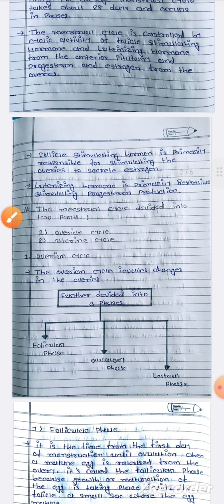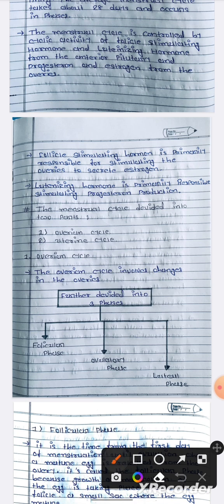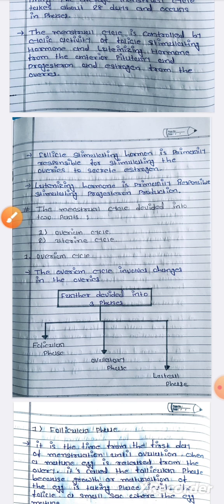Follicle stimulating hormone is primarily responsible for stimulating the ovaries to secrete estrogen. Luteinizing hormone is primarily responsible for stimulating progesterone production. The menstruation cycle is divided into the ovarian cycle and the uterine cycle. So, first, the ovarian cycle. The ovarian cycle involves changes in the ovaries, further divided into three phases: